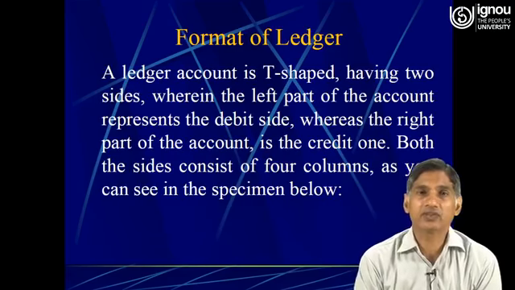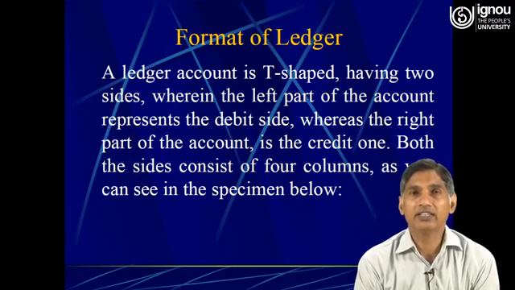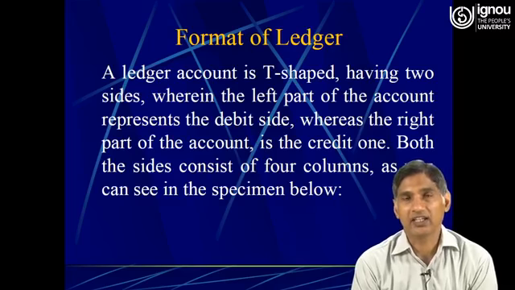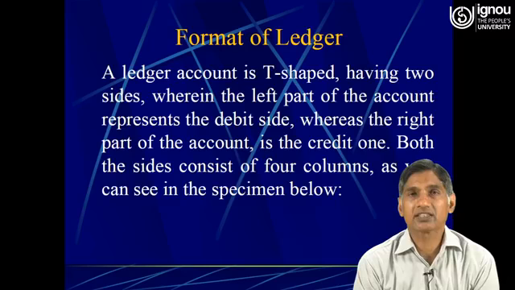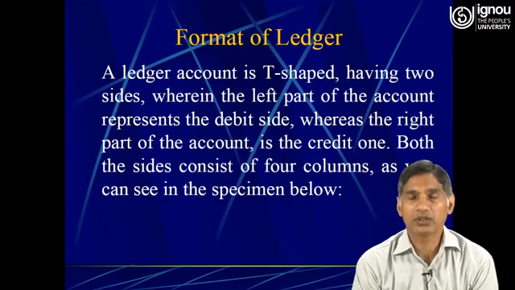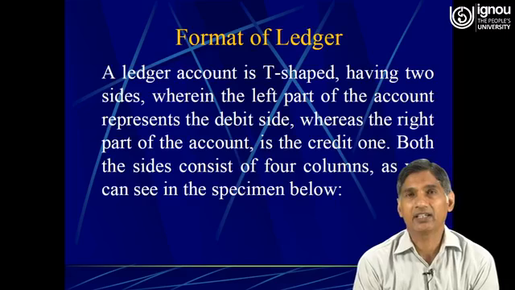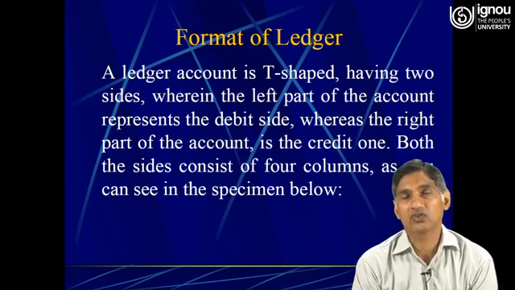Then the next one is the format of ledger. What is the actual format of ledger we'll discuss today, as we have already discussed the format of journal. In the format of journal, we discussed the date, particulars, LF, debit amount and credit amount. That LF stands for ledger folio.